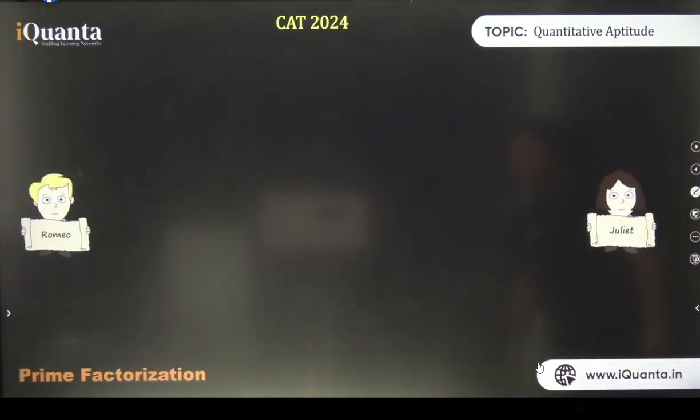Oh, who are they? What do you see on the board? They look so shocked or so doped, I don't know. Romeo and Juliet? All right, they are Romeo and Juliet.